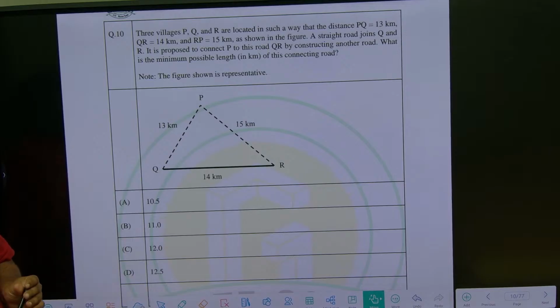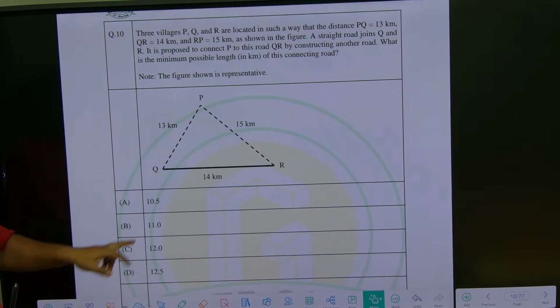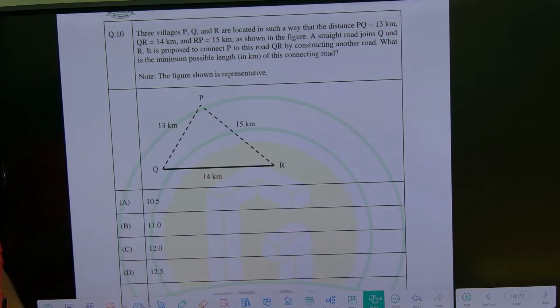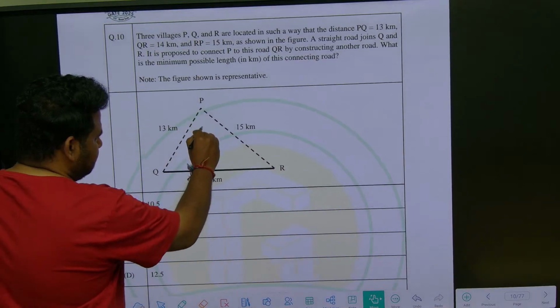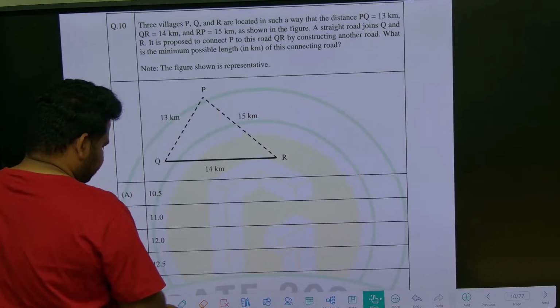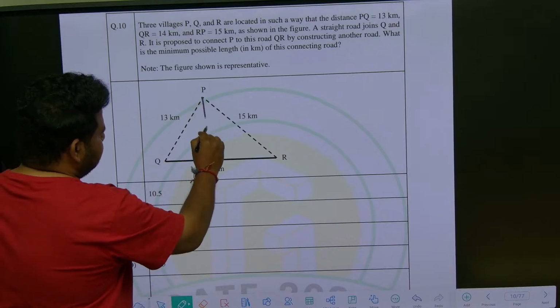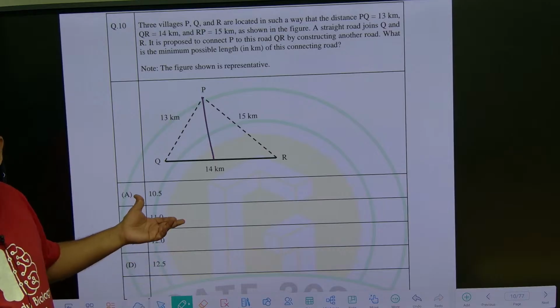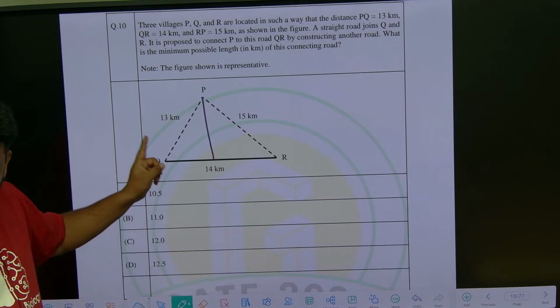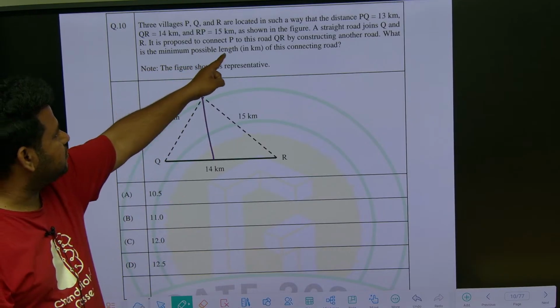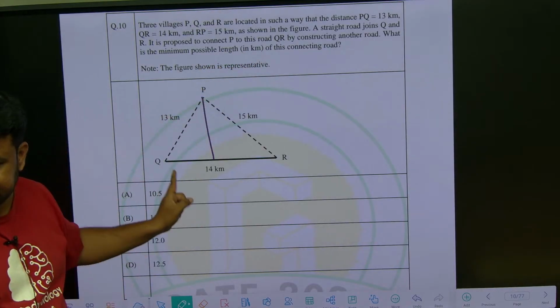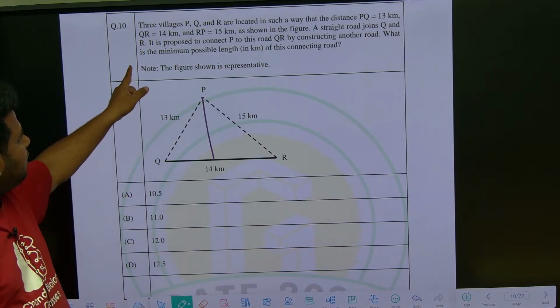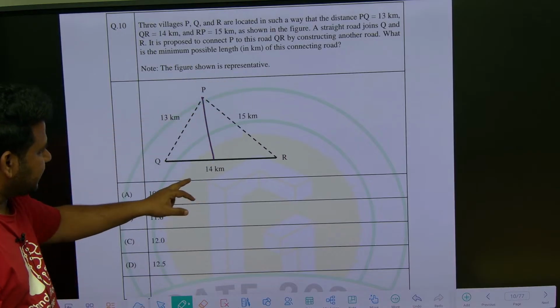A straight road joins QR. QR is a straight road. It is proposed to connect P to this road QR by constructing another road. Connecting this road means always you have to take a straight line. Don't assume it may not be a straight line. Take a straight road only. What is the minimum possible length of this connecting road? They are asking this length.